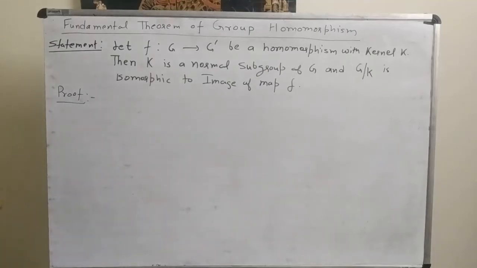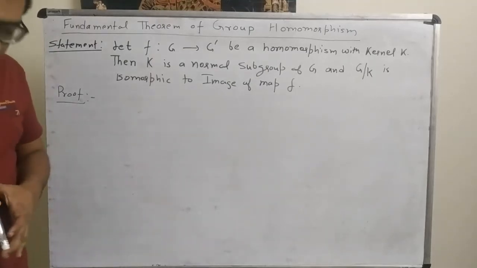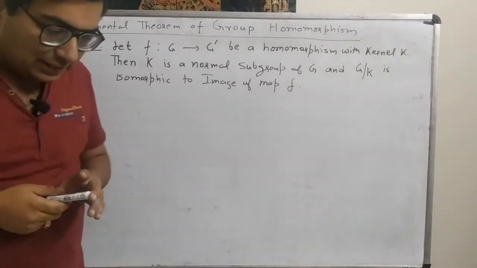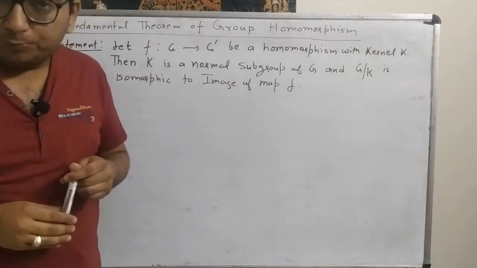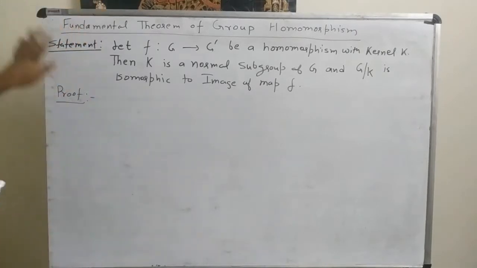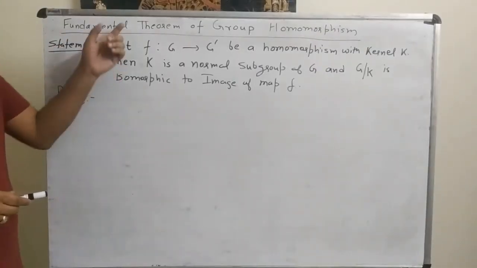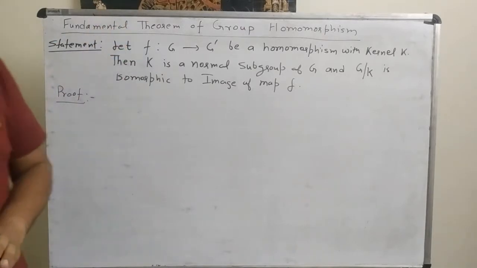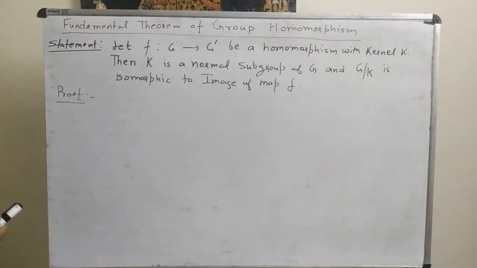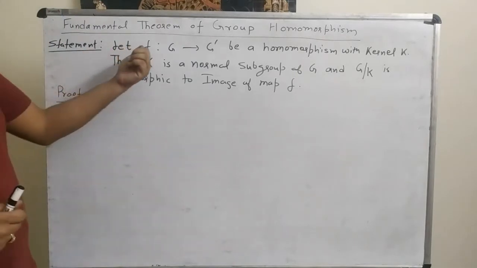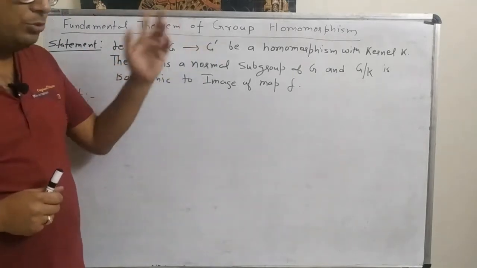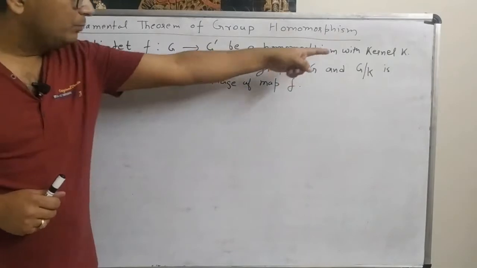Dear friends, in the last lecture we discussed normal subgroups and quotient groups. In this particular lecture, we will prove one very important theorem, that is the fundamental theorem of group homomorphism. What this theorem says: let f be a homomorphism from G to G dash and K be its kernel.